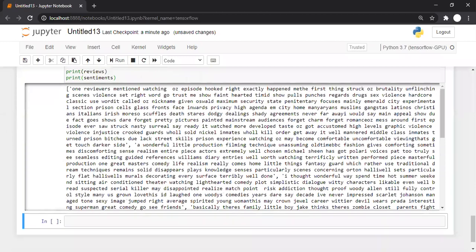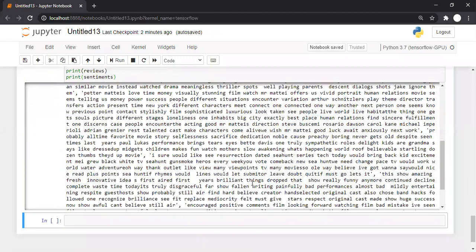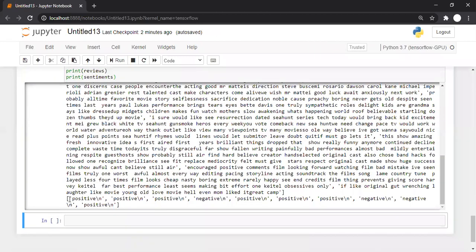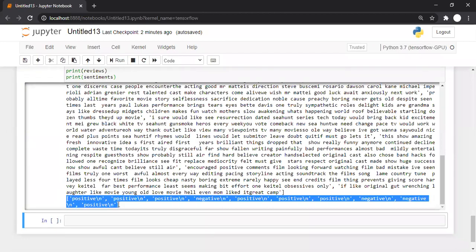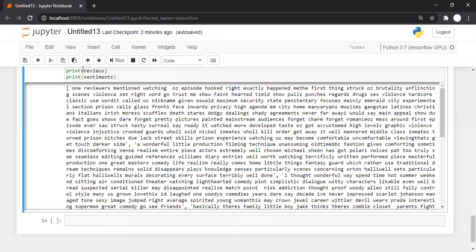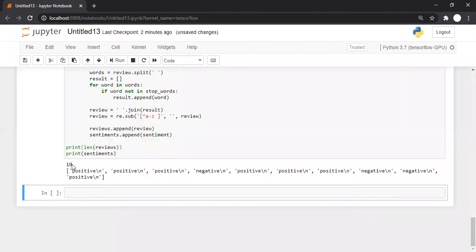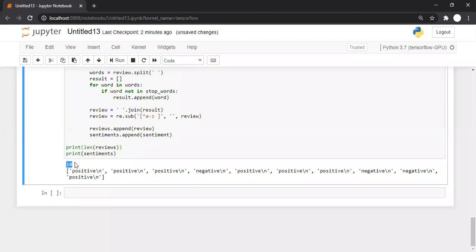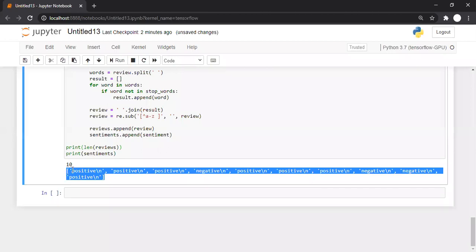Now you can see here, these are the reviews, and these are the sentiments associated with those reviews. There are a total of 10 reviews and a total of 10 sentiments. If you want to check whether there are 10 reviews or not, we can simply print the length and see there are 10 reviews. The entire list was too big to see that, but yes, there are 10 reviews and corresponding 10 sentiments. Any doubt in this thing?